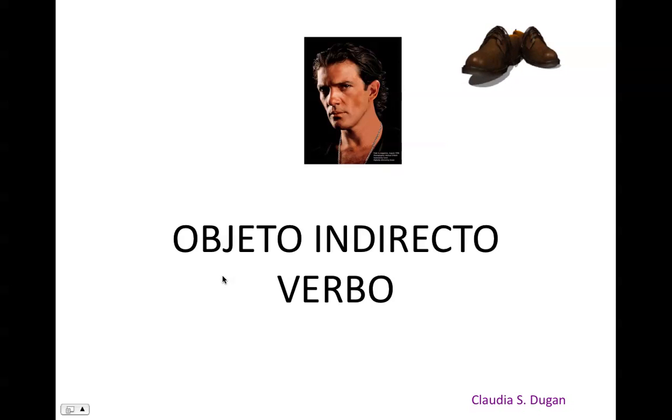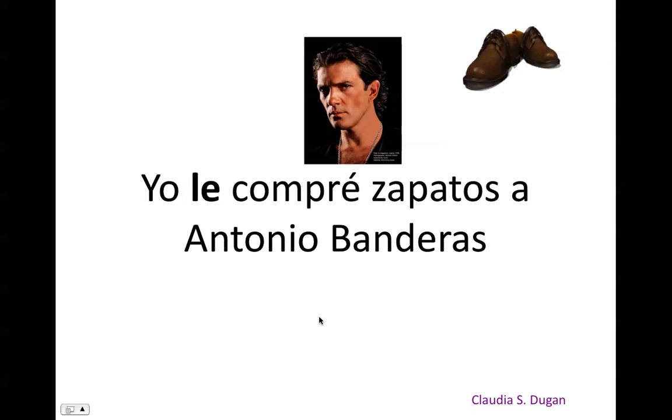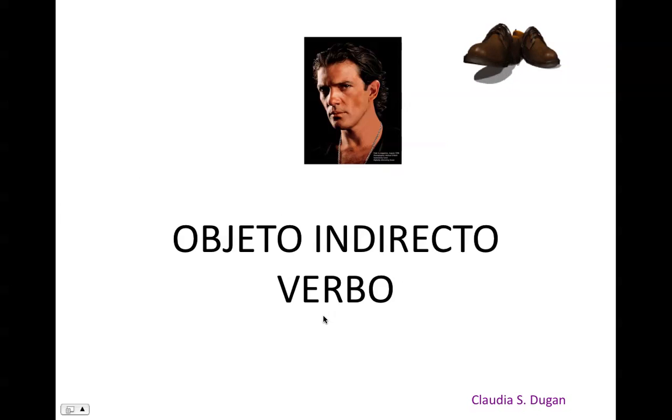We use objeto indirecto, verbo. Yo le compré zapatos a Antonio Banderas. For him, for him, bought. I know it sounds different than in English. For him, le comes before the verb compré. Objeto indirecto y verbo. That's the correct order.